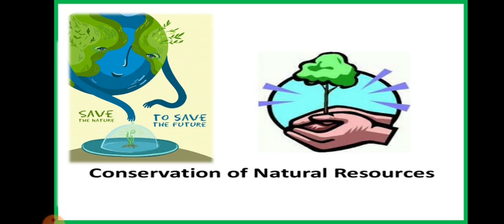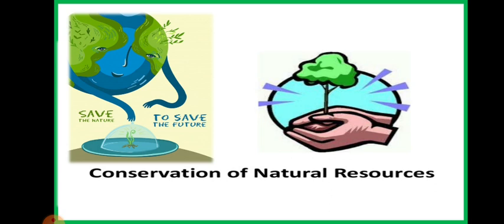There are several natural resources that are in limited quantity, and the population is increasing so rapidly that it is exerting pressure. Take the example of land. The population is increasing, and everyone needs land to build their houses and shops.